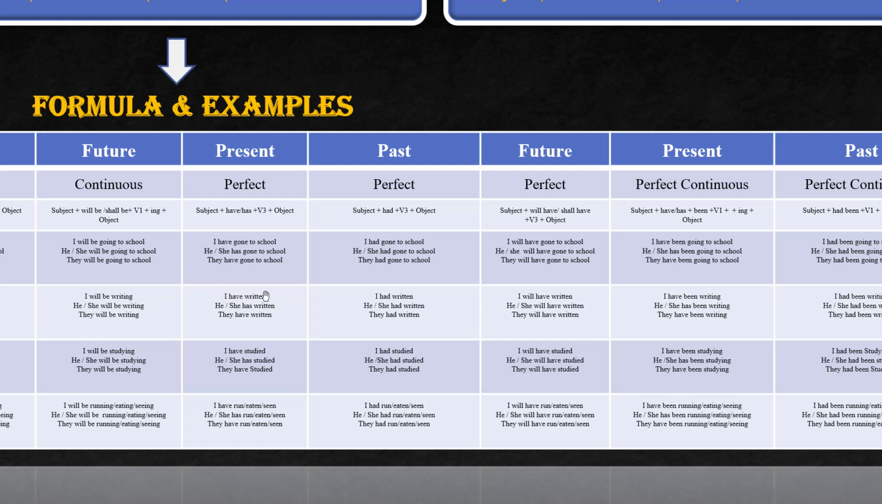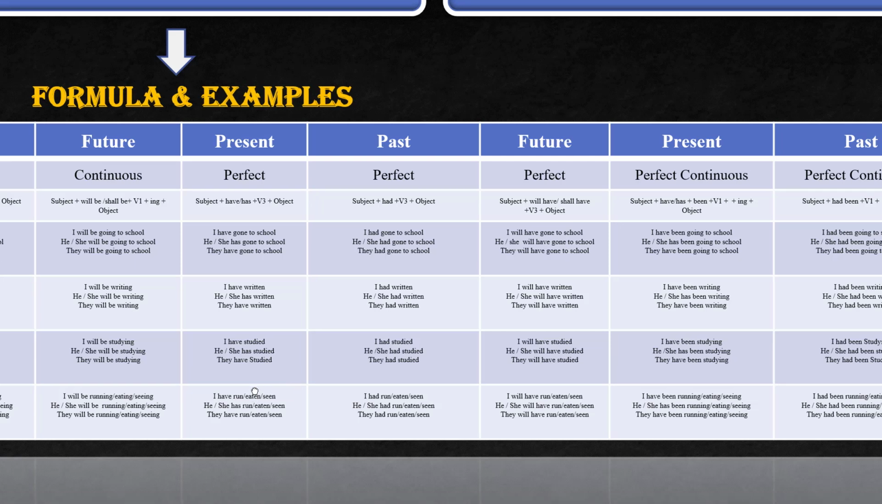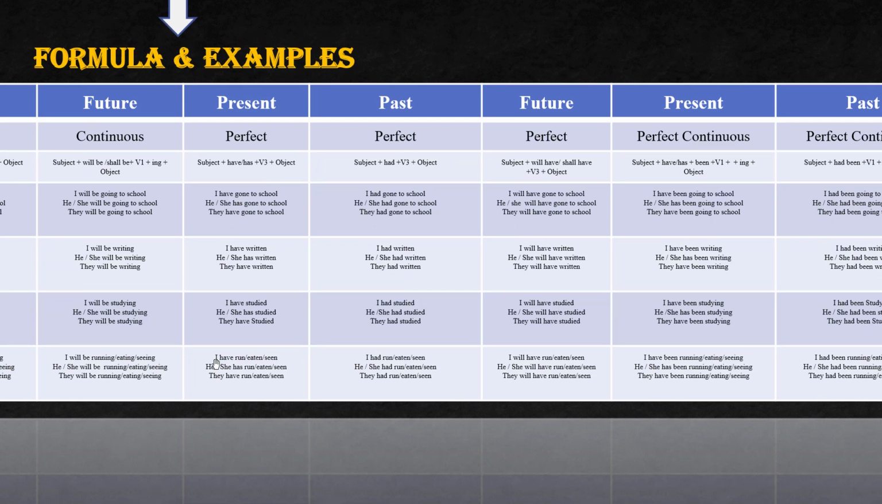I have written. I had written. I will have written. Correct. They have written. They had written. They will have written. Here I have studied. They had studied. They will have studied. Correct. Here I have eaten. I have seen. They have eaten. They had eaten. They had seen. They will have eaten. She will have eaten.